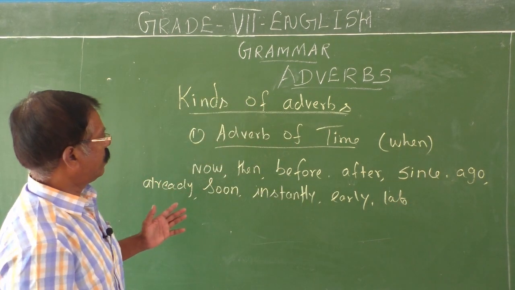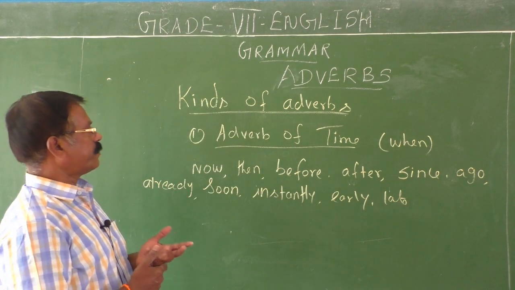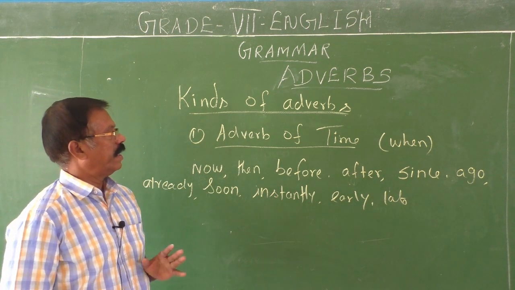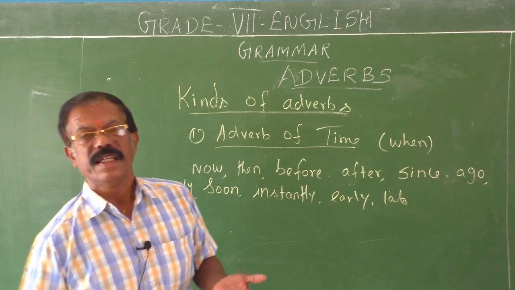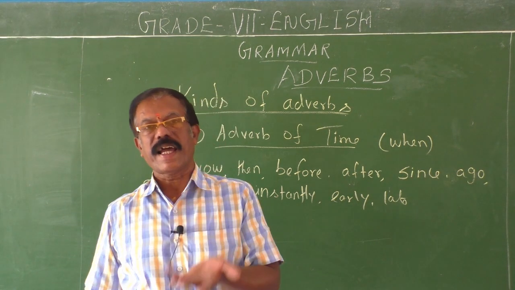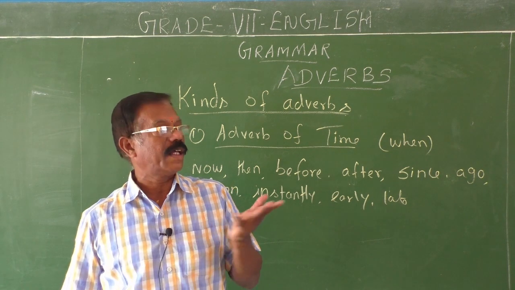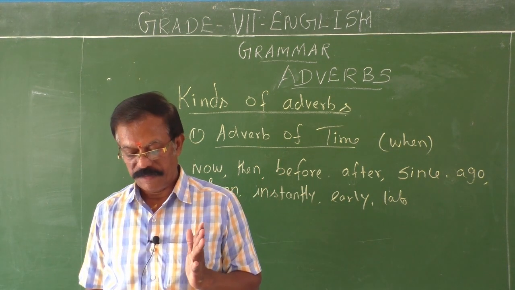So we have many adverbs of time. We use all these words as adverbs of time because these words give the answer to the question when. Therefore they are called adverbs of time.